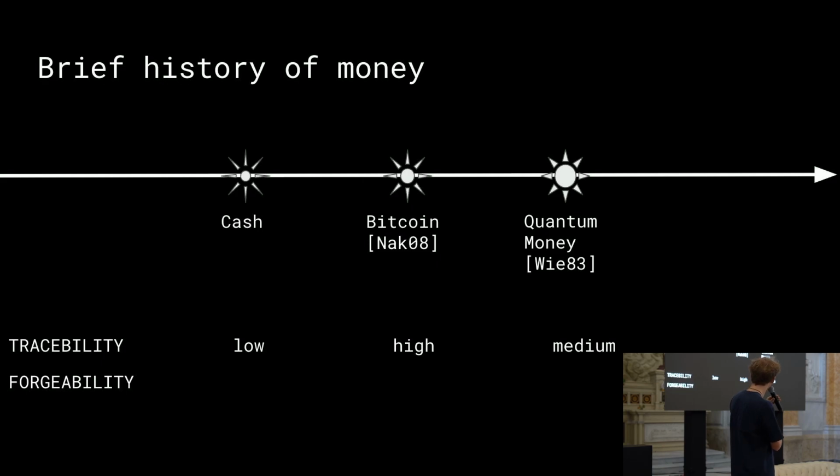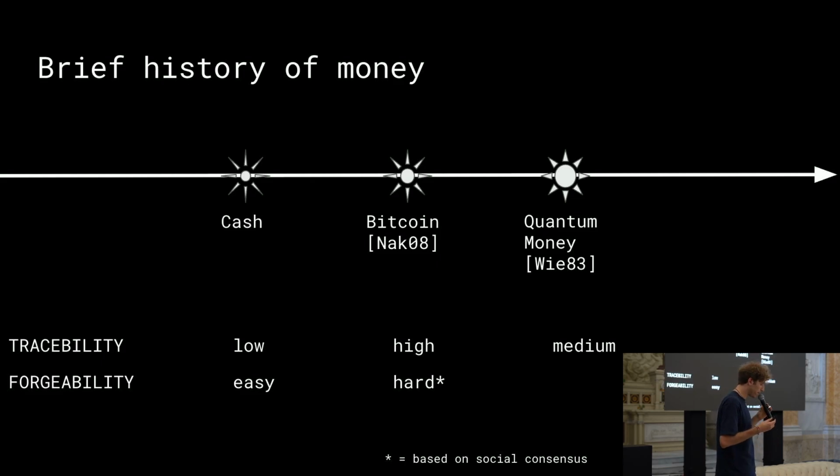And as the second property, we are gonna analyze the forgeability. And forgeability is the capacity of a malicious actor to clone, to forge, to counterfeit this type of money. And we know that for cash, the forgeability is very easy. Anyone, well, not anyone, but with some effort, it is possible to create fake money, to duplicate money. For Bitcoin, it's very hard to forge money.